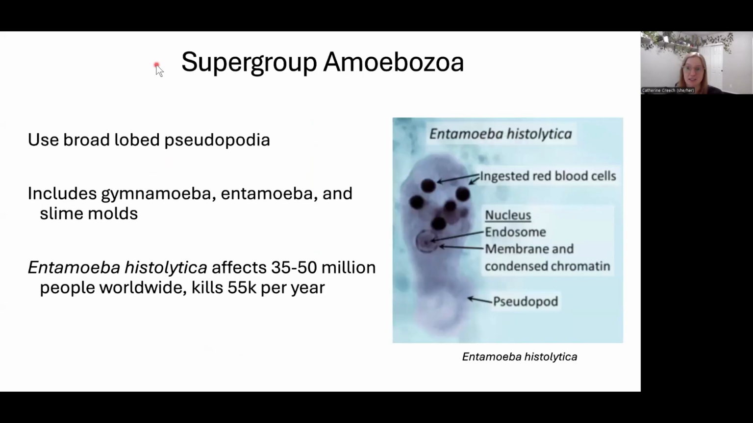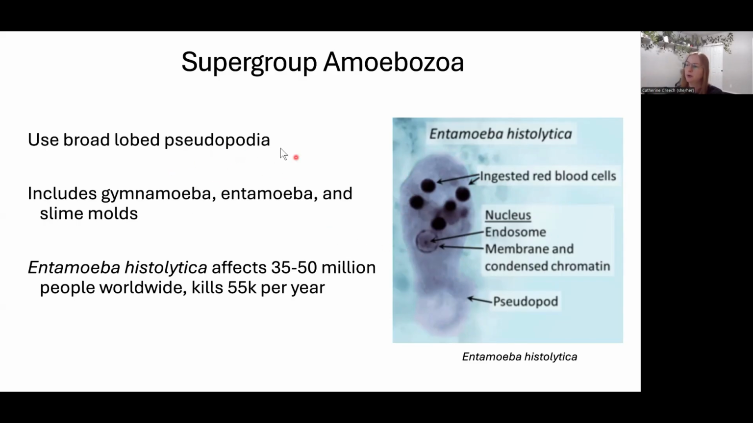Now we're into our second supergroup. This is the amoebozoa. This is a huge group, and what they do is they use lobed pseudopodia. We're going to have another group that uses pseudopodia, but they aren't round like this. Here's a lobed pseudopodia. This is a large projection, and what they do is they push their cytoplasm into it so it fills kind of like a water balloon, and then they contract the rest of the body into the part that is swollen, and they crawl and creep around that way using their pseudopodia.